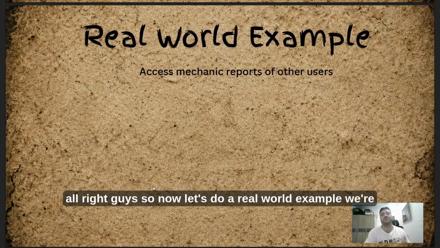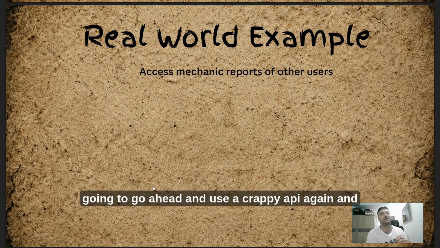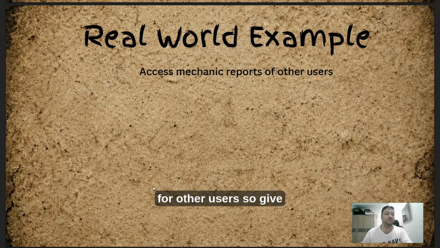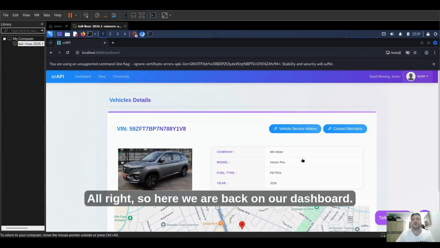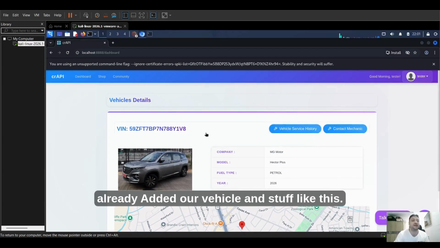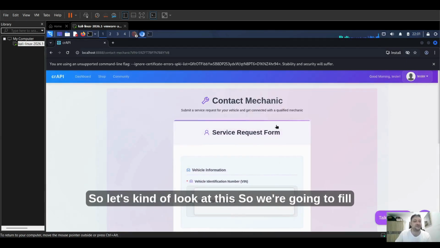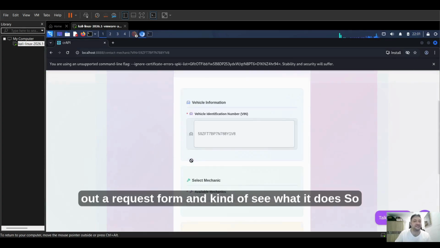So now let's do a real-world example. We're going to use Crappy API again, and this time we're going to look at how to access mechanic reports for other users. Give me a second and let's work on that. All right, so here we are back on our dashboard. Now that we've already added our vehicle, what we want to do is look at the contact mechanic form. So we're going to fill out a request form and see what it does.